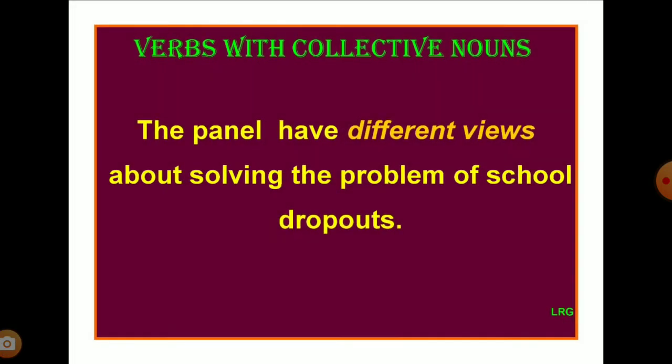The panel have different views about solving the problem of school dropouts. Look at the italicized phrase, different views. That means the members in the panel have different views. It refers to a plural subject, therefore the correct verb have has been used there. The panel have different views about solving the problem is the correct use of the verb.